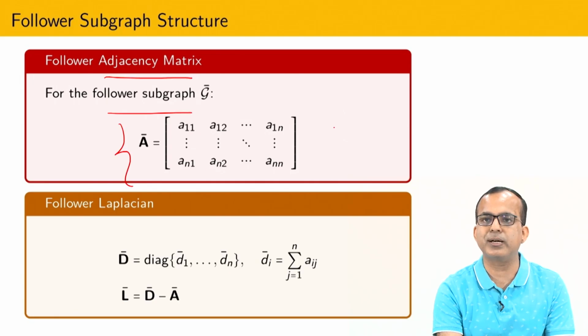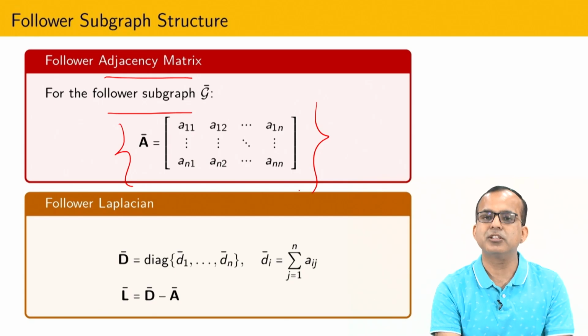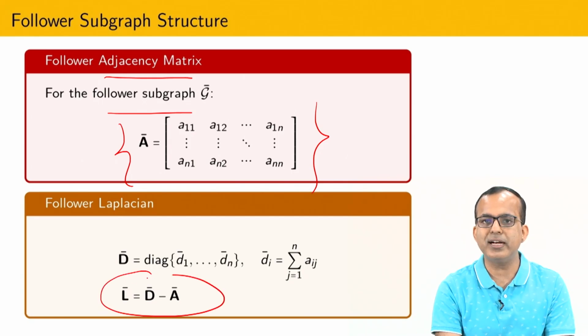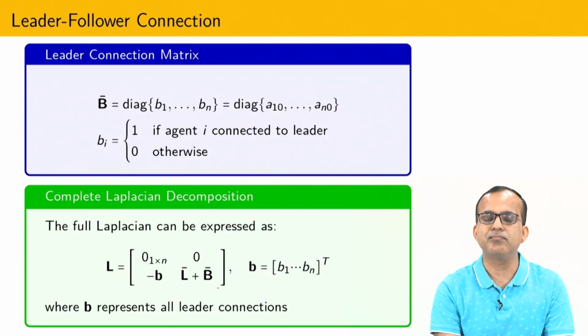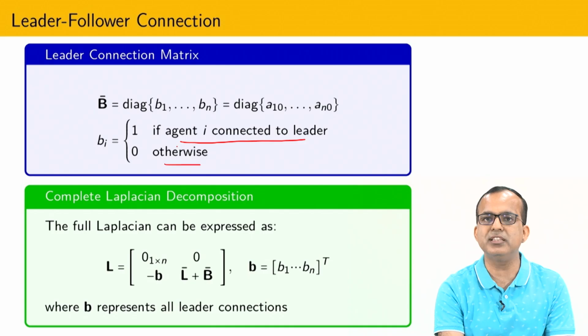Similarly, I can define the adjacency matrix just for the followers, that is the subgraph. A subgraph is nothing but a subset of the graph. In this way I can easily formulate the Laplacian. And Bi is nothing but 1 if agent i is connected to the leader, otherwise 0. In this way I am going to define the B bar matrix.